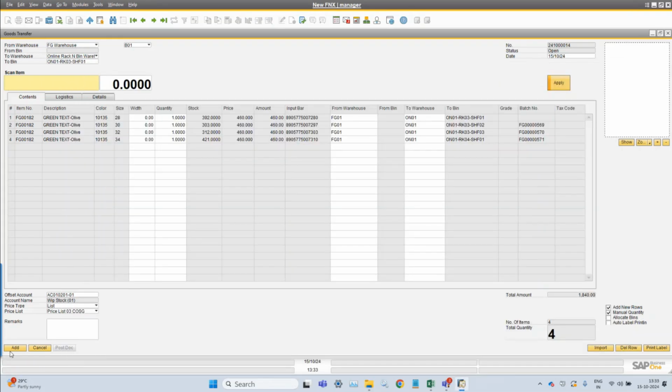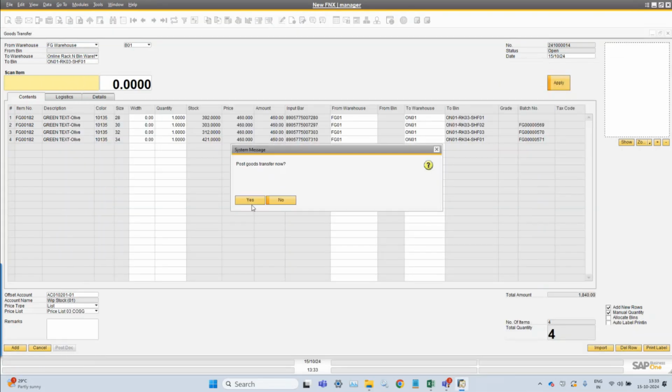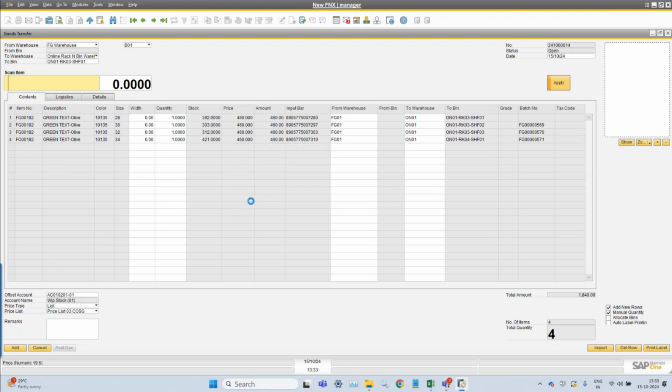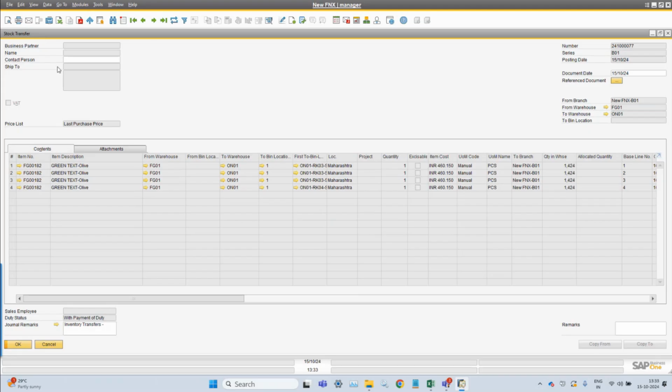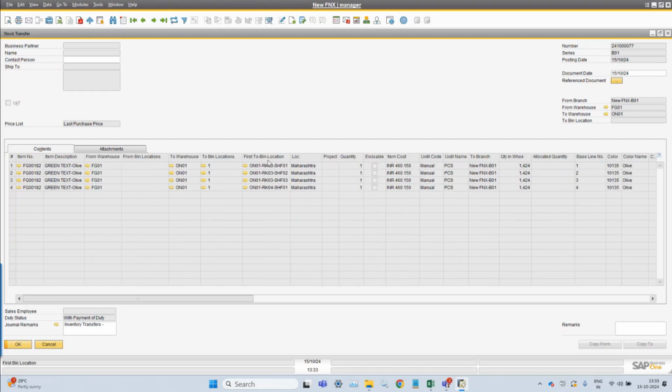As in when you do this again, it will ask you to post or not. You can say post yes. So after posting it, as you have already seen that goods receipt, goods issue document was created, in a similar manner the transfer document of SAP Business One has been created, and you can see the bin wise posting also has been done.